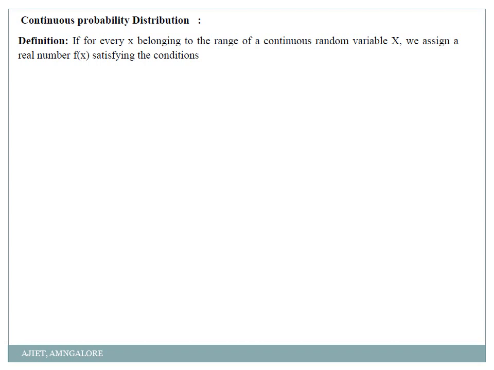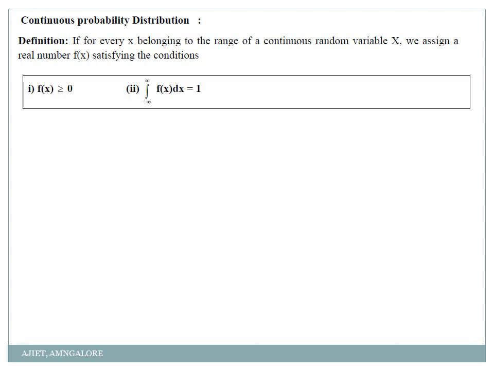Please be careful. Whenever you get continuous, we have to solve it using integration, and if it is discrete we have to solve it using summation. Summation means summing up a finite number of elements. Integration is used to add infinitely many elements. That is the difference. Then the condition is that f of x should be greater than or equal to 0, and the integration from minus infinity to infinity of f of x dx should always be equal to 1. These two conditions should always be satisfied. Then only we can say that the given function is a continuous probability distribution function.